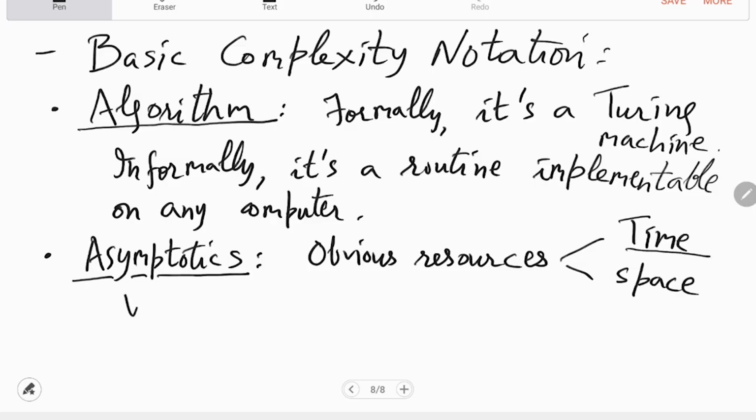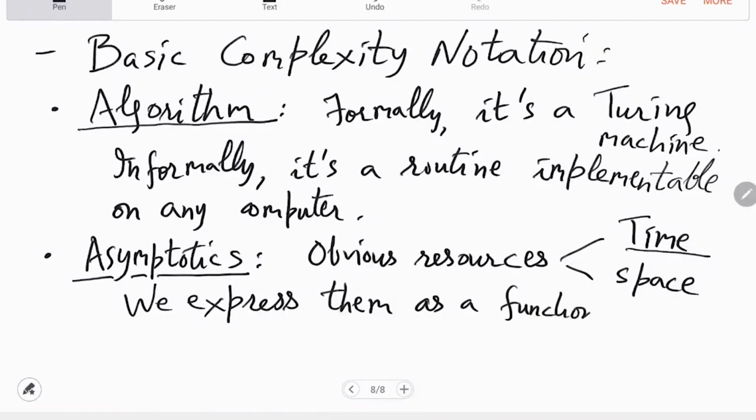So we express the resources spent as a function of the input size, as a function of the input size x.